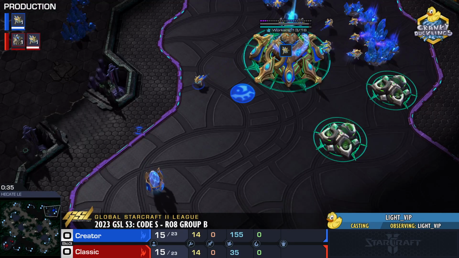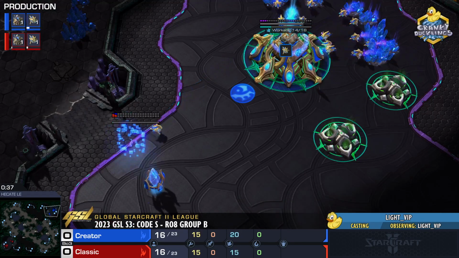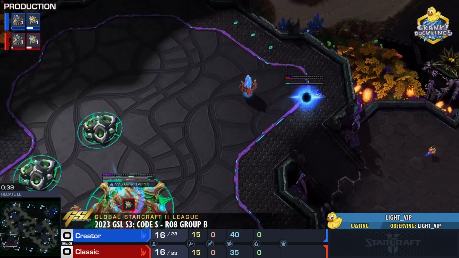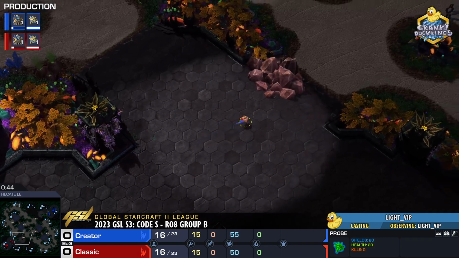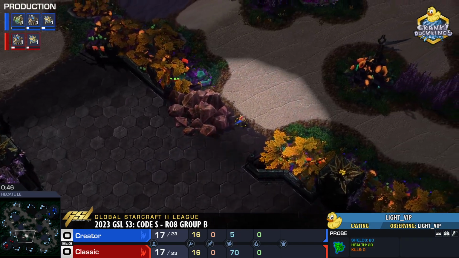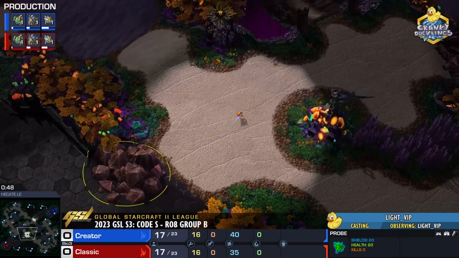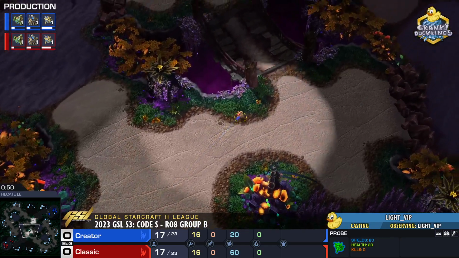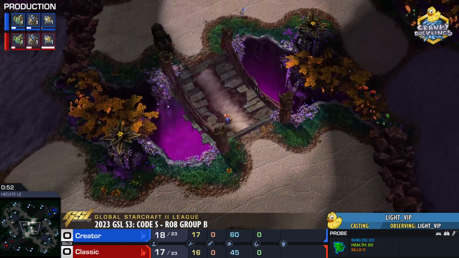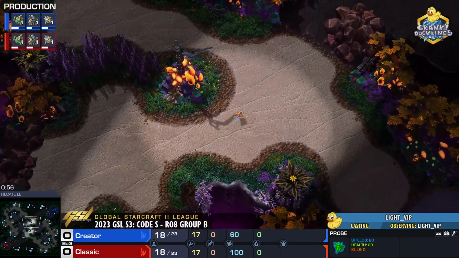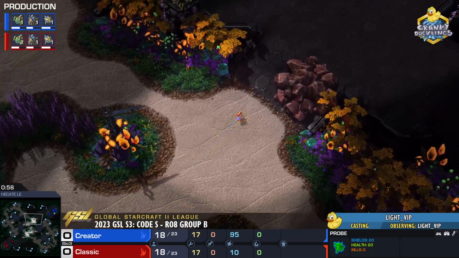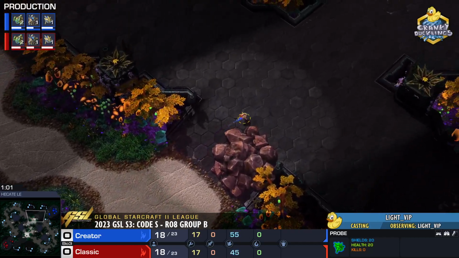In recent times, both players have their own play styles in a lot of matchups. Creator has a very iconic PvZ and even PvT, I will say. Classic, likewise, is a little bit more akin to Hero, a very aggressive and a very chaotic player in a lot of those matchups as well. But in PvP, things are a little bit different here. We have seen both players just really spice things up early on. I'm going to be shocked if we do get a mid to even late game opener here between these players.